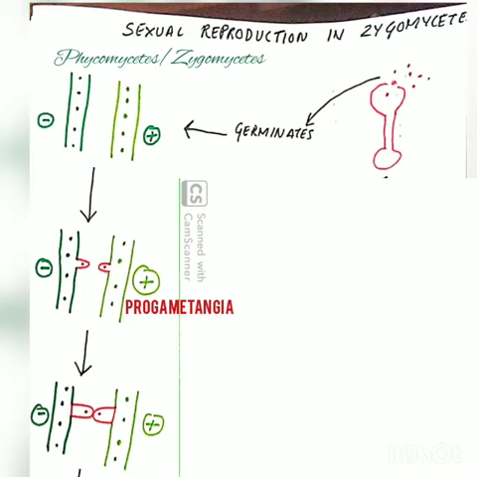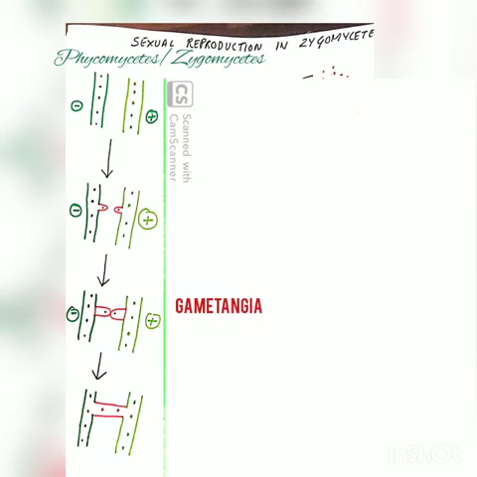Now in the next step, there is formation of a septum that separates the hypha from the extended bulge. And now after the formation of the septum, the structure will be known as gametangia. Now in the fourth step, the gametangia will fuse with each other.